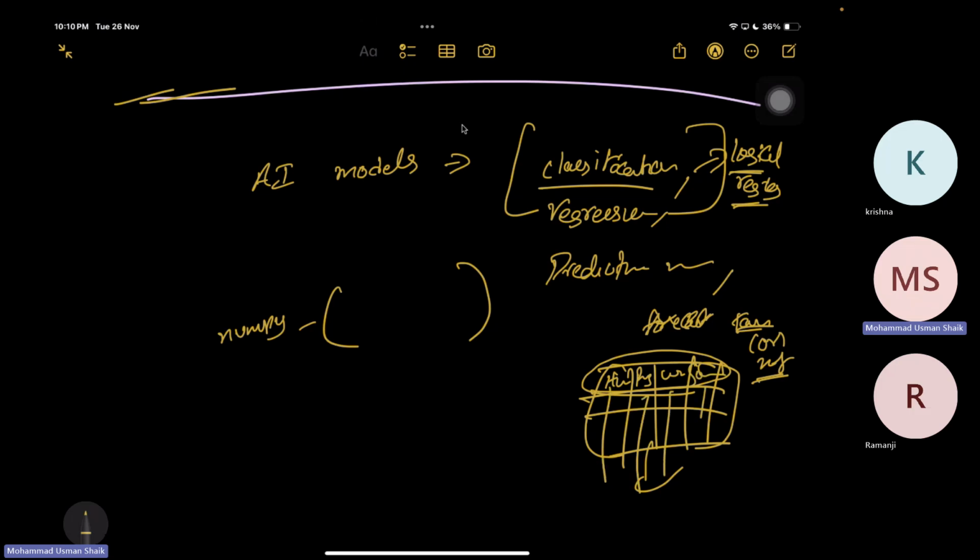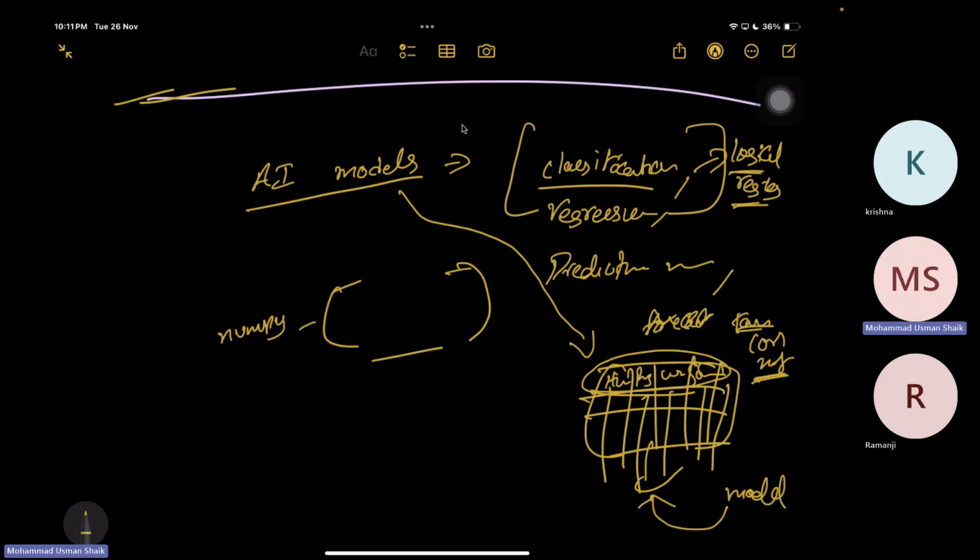Now each and every feature will be calculated, and then we will be applying a machine learning model on this data. Before that, we will be training that model, and after training it, we will be applying it on this data to get the predictions. The AI models used to predict the weather forecasting data in our example use the NumPy library internally to perform very complex mathematical computations.